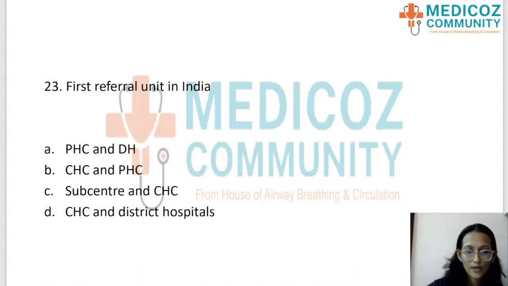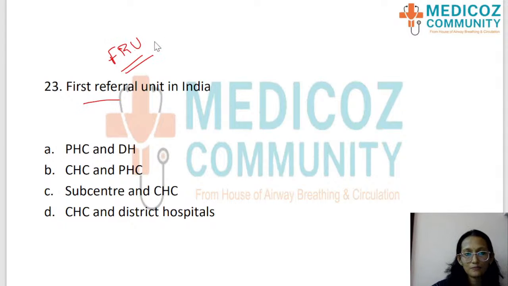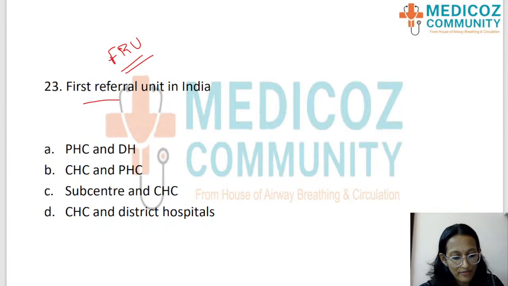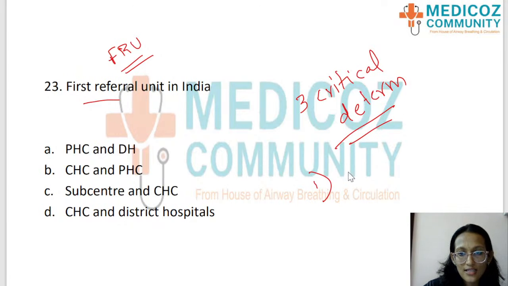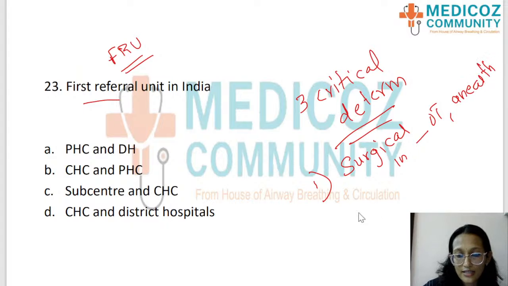Please understand. Okay. The next question, the 23rd question, is regarding the first referral unit or the FRU in India. So again, we need to know what are the provisions under a first referral unit. So I just want to say that there are 3 critical determinants to say that a hospital is a first referral unit. The first one is surgical interventions should be present. Surgical intervention, that means an OT with anesthetist and other technicians.